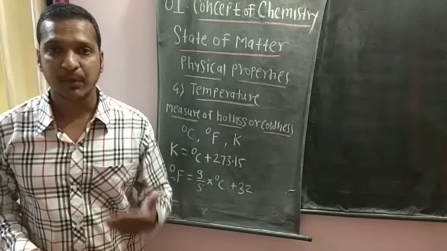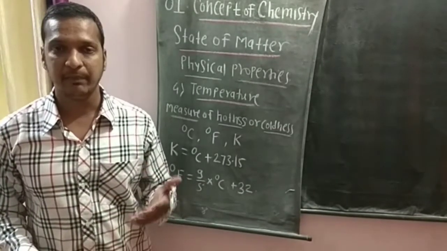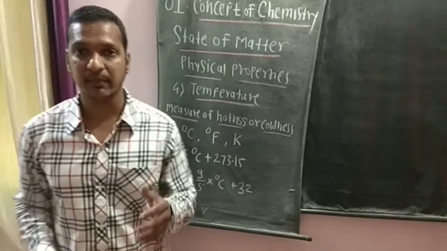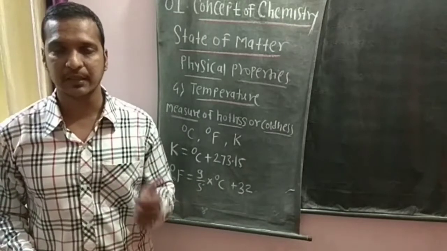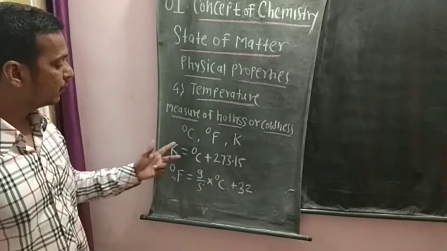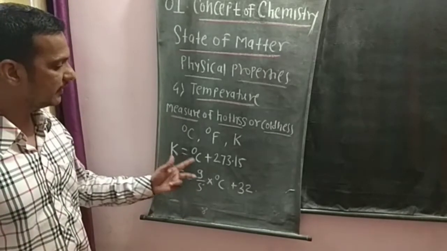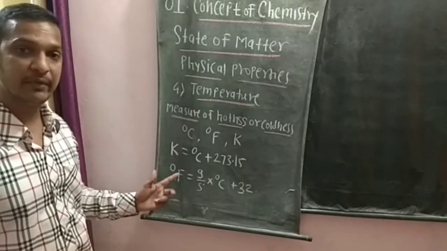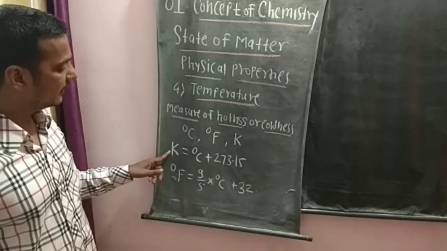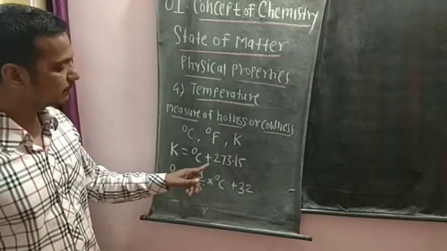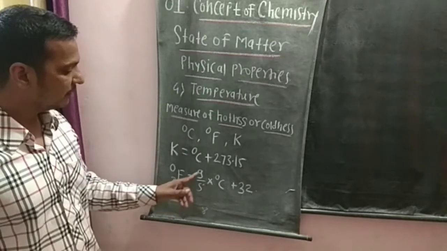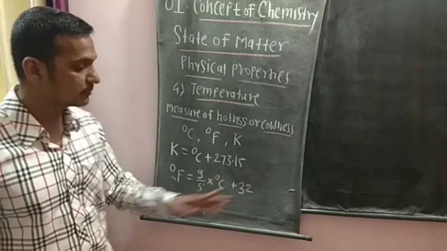Then my next property is temperature, which means the measure of hotness or coldness of an object. We can measure temperature using 3 scales: first degree Celsius, second degree Fahrenheit, and last Kelvin. Here we have two formulas. First, Kelvin (capital K) is equal to degree Celsius plus 273.15, and second, degree Fahrenheit is equal to 9 divided by 5 into degree Celsius plus 32.